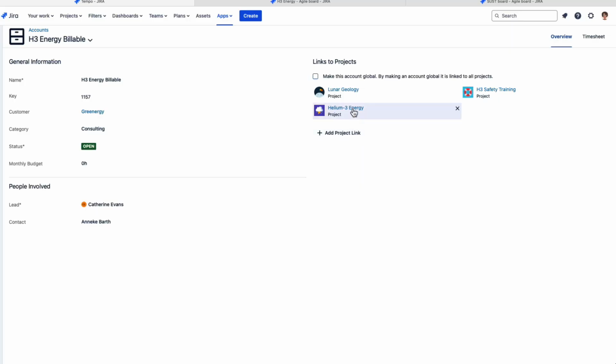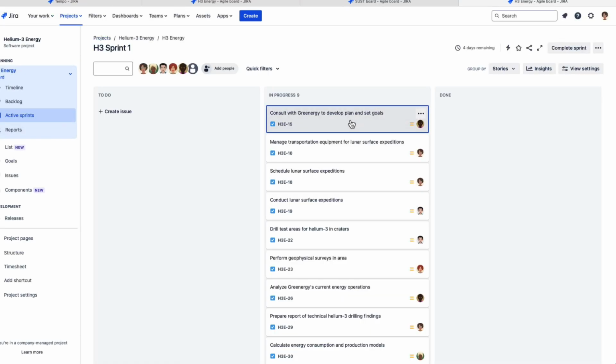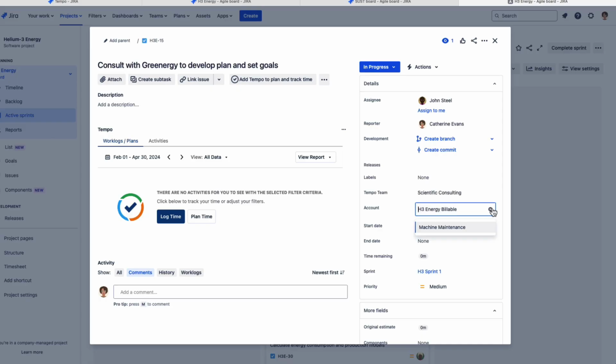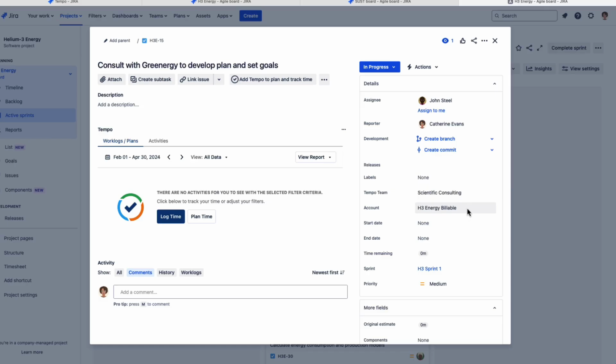Let's open up the energy project here and one of the issues. You can see here the Tempo account custom field, which has been set up previously by our JIRA admin, can show you which of the two accounts happen to be linked to this JIRA project. In this case, we're using the billable account because all of the work on this issue is going to be done for the billable account.